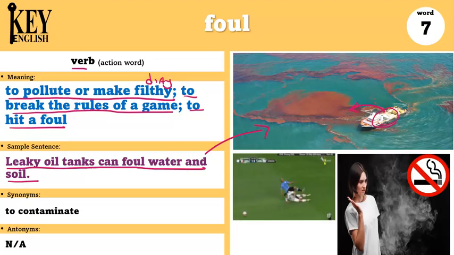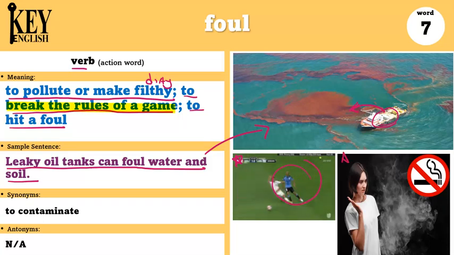And foul as a verb, breaking the rules of a game, we could say something like, the player fouled his opponent by tripping him. So the player broke the rules and tripped the other person from the other team, so he fouled him.